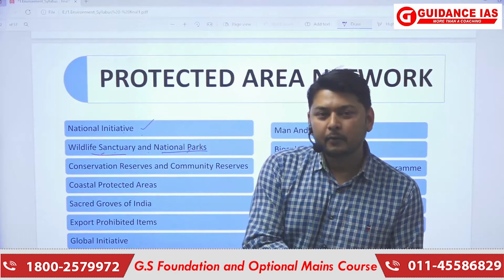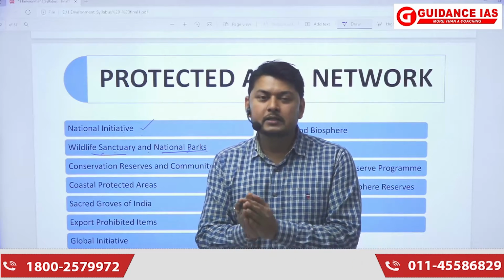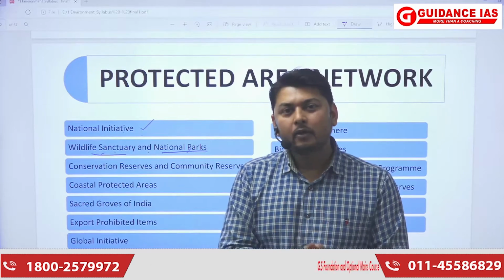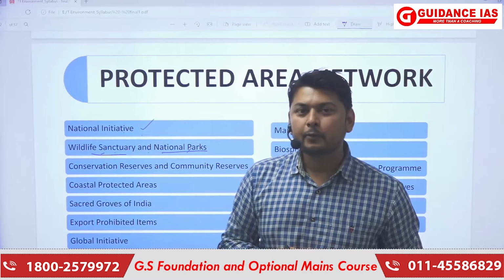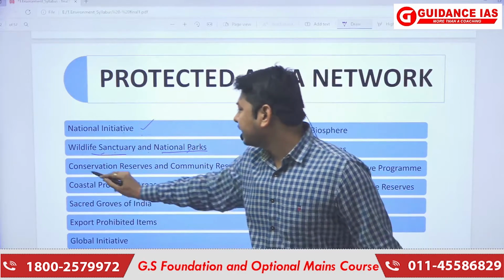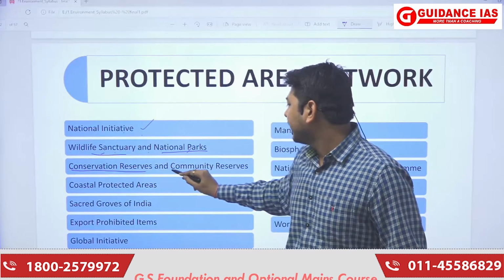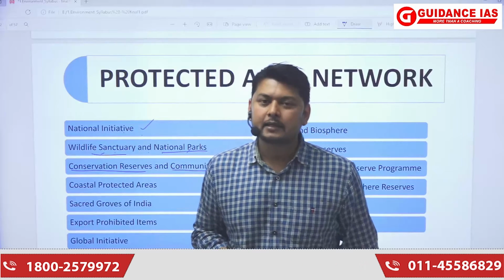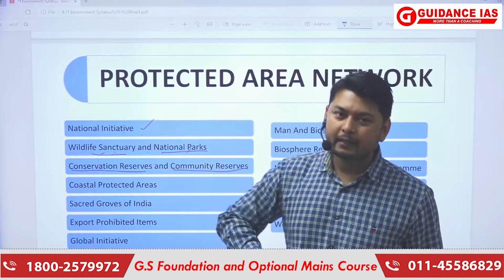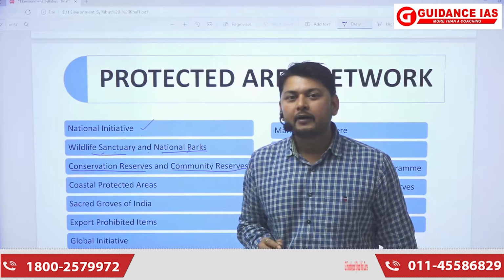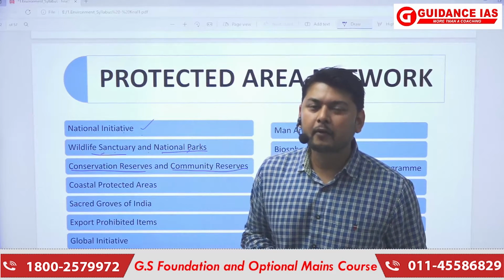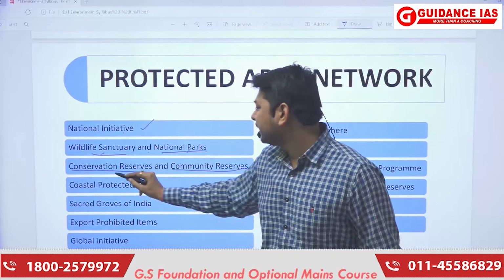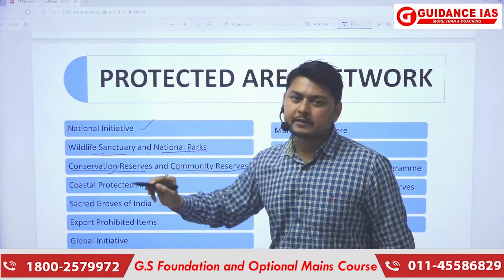So for other areas, urban or suburban areas where people are living, they can also make some efforts for the protection of the environment. So there are conservation reserves and community reserves being formed. These are formed by the state governments. Basically, if there is any public land or private land where consensus has been reached for the growing or plantation of trees, then those will be included in conservation reserves.